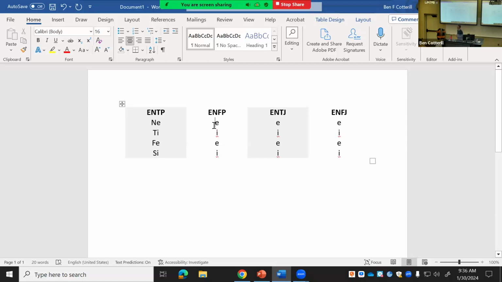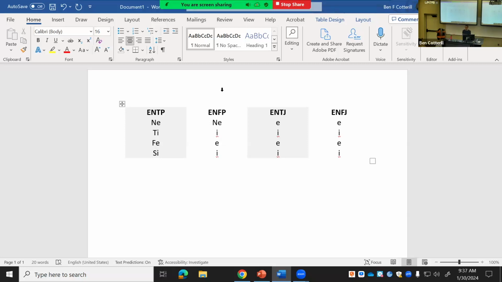Okay, so you tell me then for the ENFP, okay, what's the first function? N, yeah, why? It's the same as the first one. It's a perceiving type, okay? So the perceiving function has to be extroverted, okay? And what's the second function?